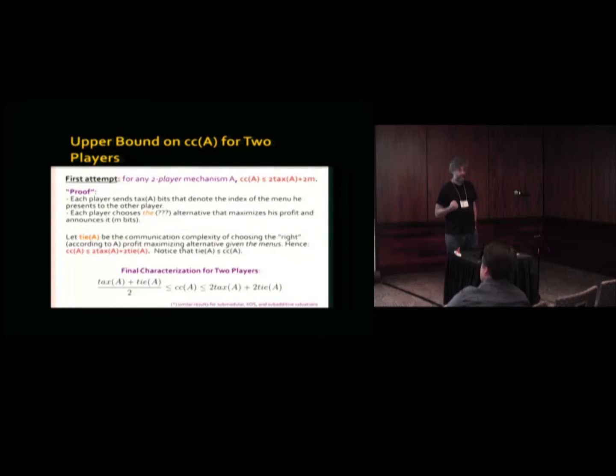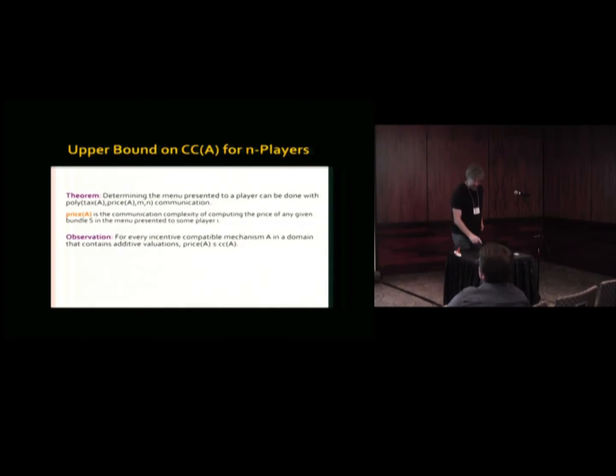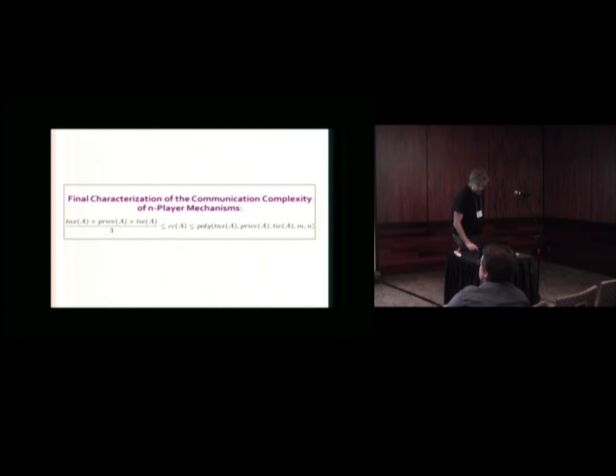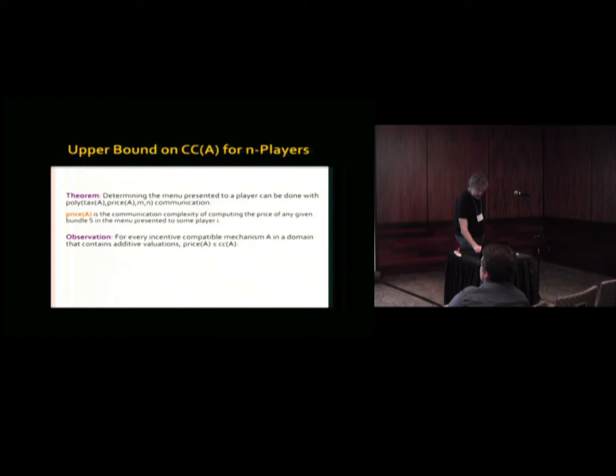Now, of course, this used in a very strong sense the fact that we have only 2 players, because when we have more than 2 players, no single player knows what the menu is that he induces on the other, because you need some kind of communication between the players to induce that. The theorem for more than 2 players is almost the same, but you need to handle yet another problem: how do the players that need to determine the price for some entry in the menu that they present to yet another player, how much communication do they need to do that?